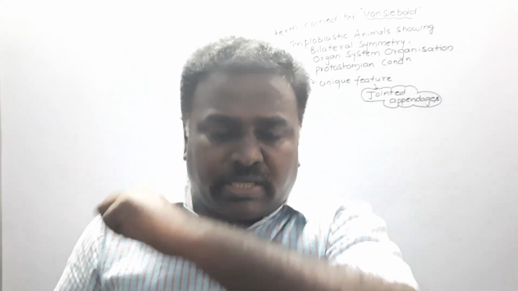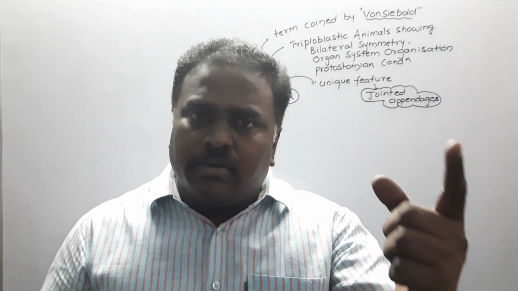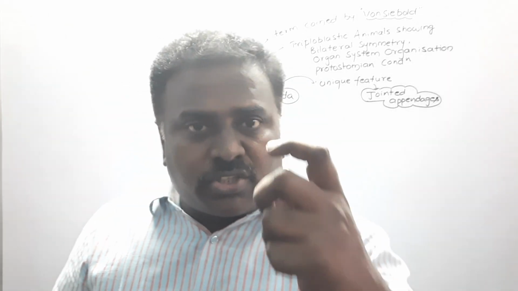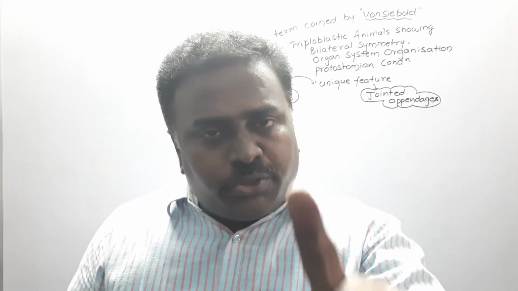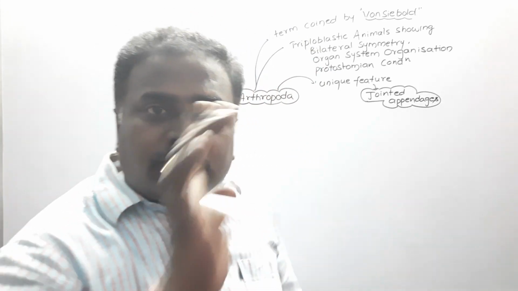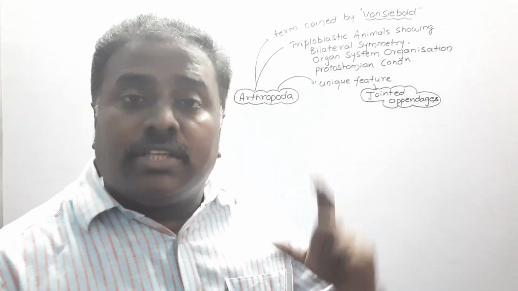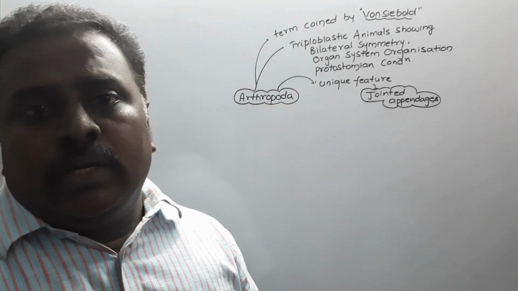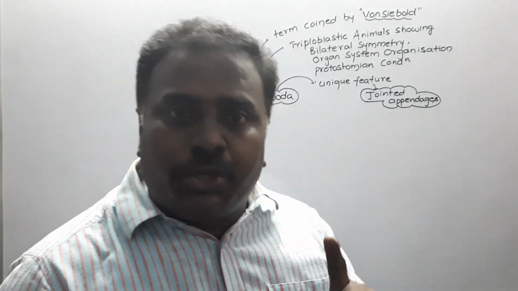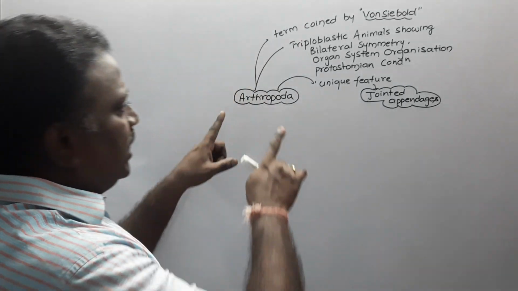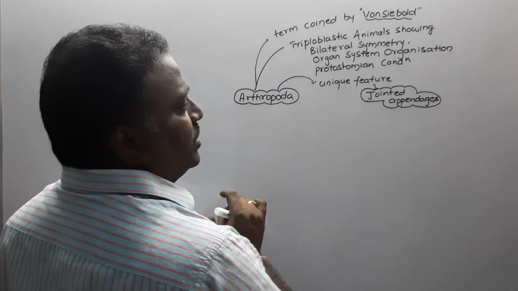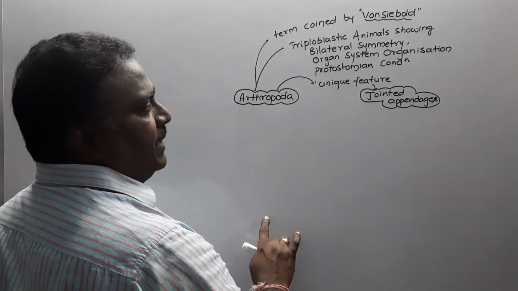Presence of flame cells is the unique feature of Platyhelminthes. Presence of bioluminescence is the unique feature of Ctenophora. Presence of cnidoblast cells is the unique feature of Cnidaria. Presence of a canal system is the unique feature of sponges. Similarly, the unique feature of arthropods is the presence of jointed appendages.